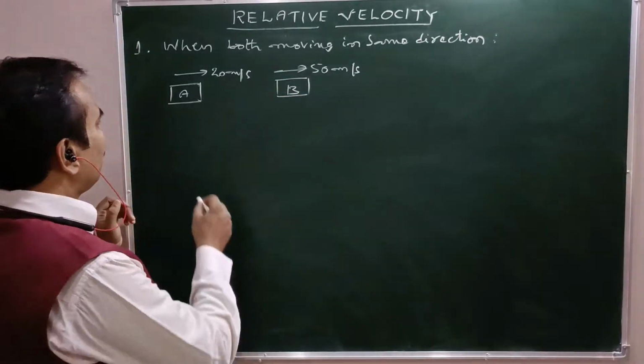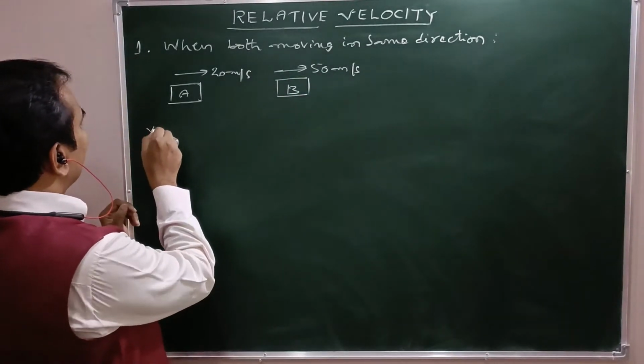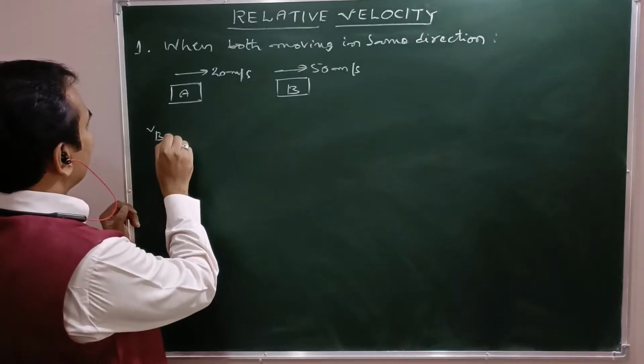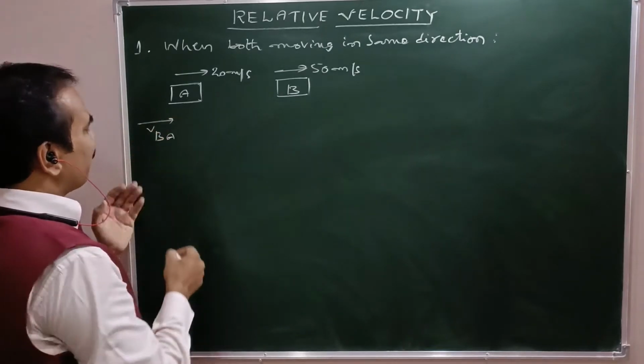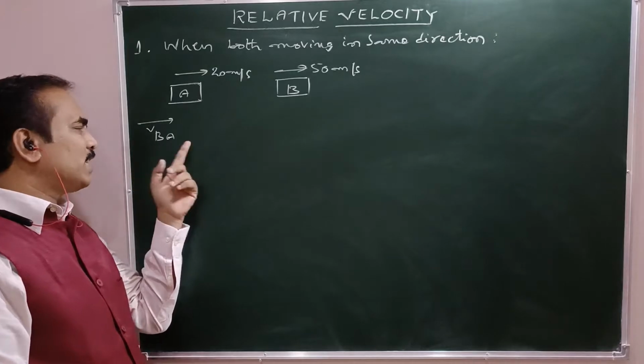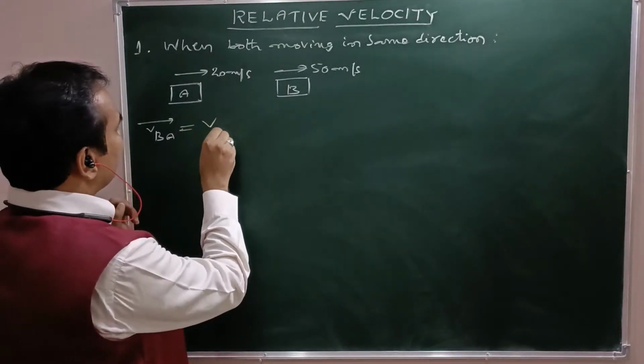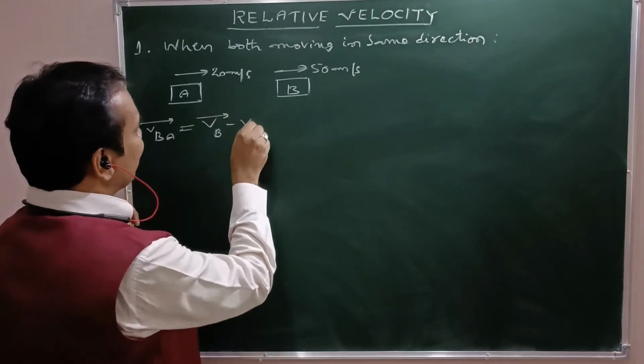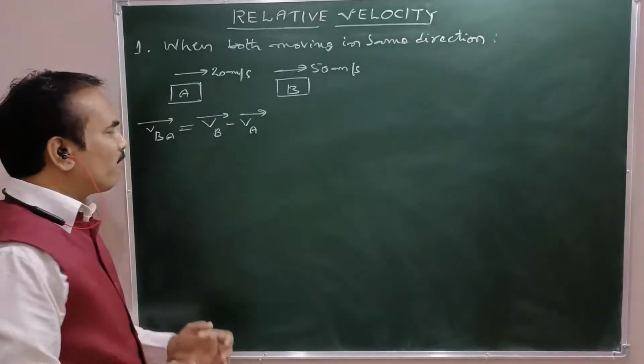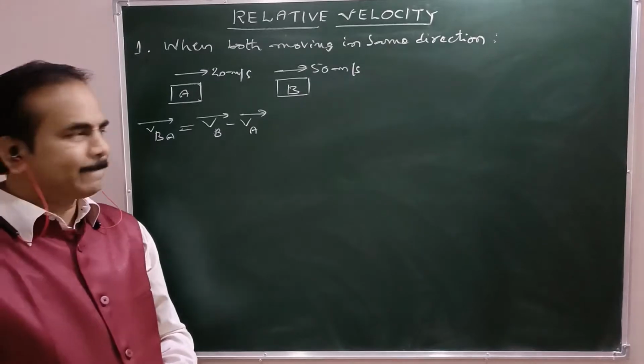So in that case, velocity of B as measured by A, that is VBA bar, velocity of B with respect to A, what is the formula? VB bar minus VA bar, right?